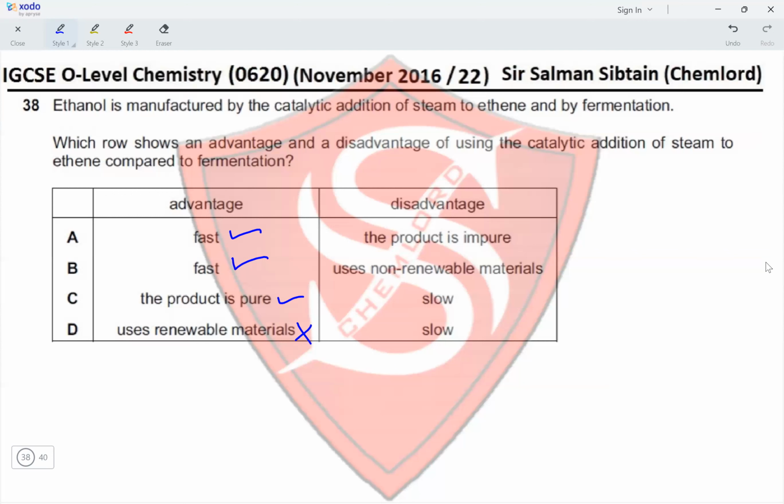And the disadvantage is the product is impure? No, the product is pure. Uses non-renewable materials? Yes, this is a disadvantage. It uses material that we obtain from cracking of petroleum or crude oil. And the reaction is slow? No, the reaction is fast. So this eliminates options A and C and makes option B the correct option for this question.